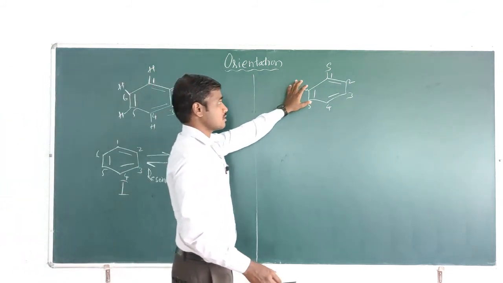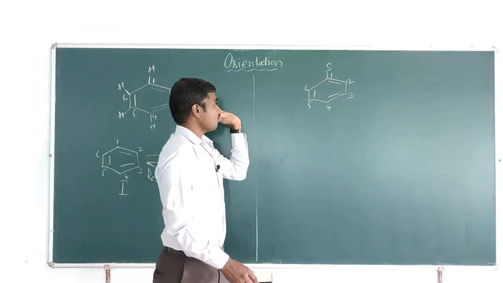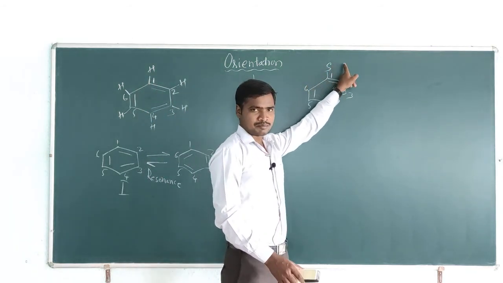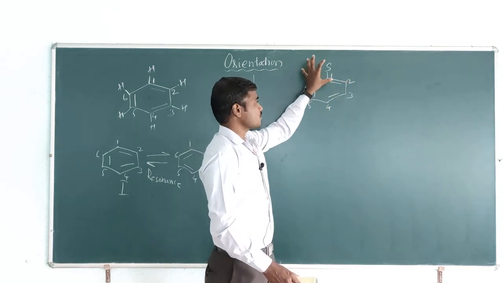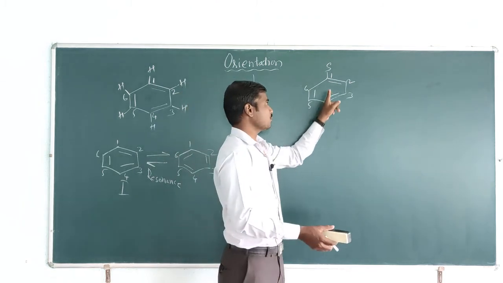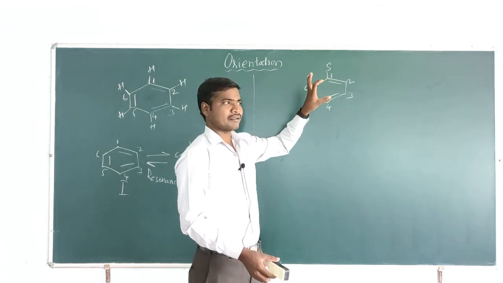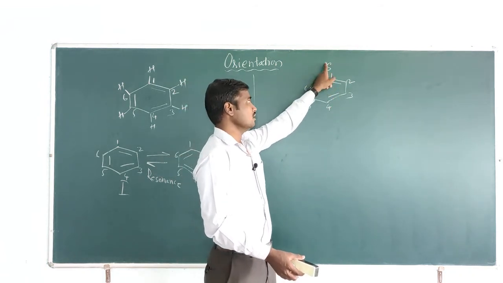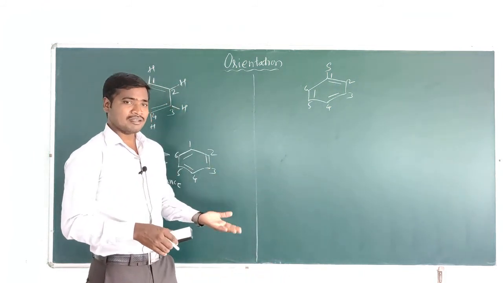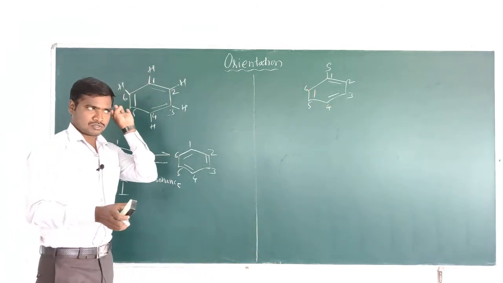But if you consider a substituted benzene molecule, one of the hydrogens of the benzene molecule is replaced by a substituent. In a substituted benzene molecule, it is possible to give the numbering 1, 2, 3, 4, 5, 6, where number 1 always starts from the substituted carbon atom. Before that, we have to understand something.